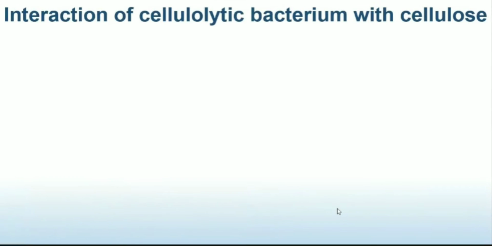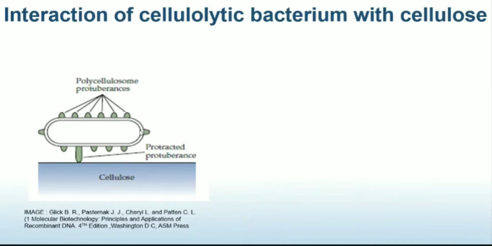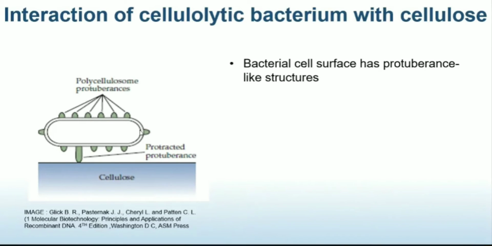So the interaction of these cellulolytic bacteria with cellulose, that is when they come in contact with the substrate cellulose, how do these protein complexes bring about degradation? As you can see in this diagram, the bacterial cell surfaces have multiple small protrusions. These protrusions are known to contain a number of copies of the cellulosome complex which we saw in the earlier slide.